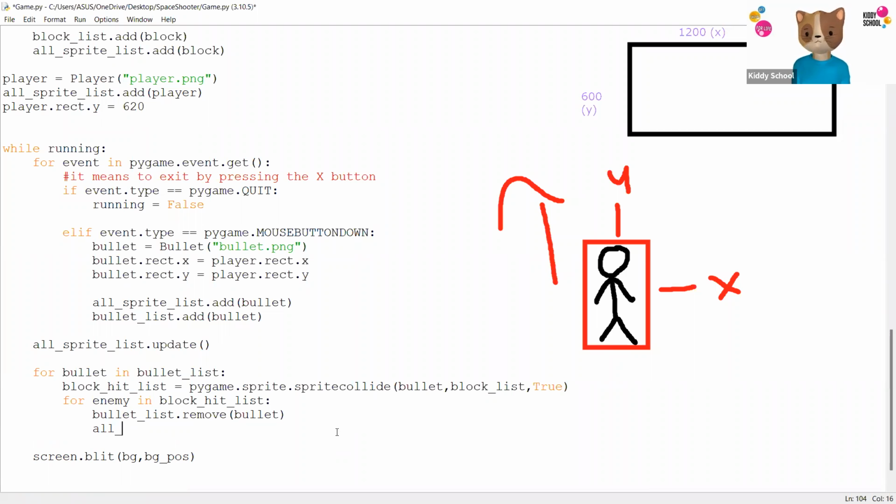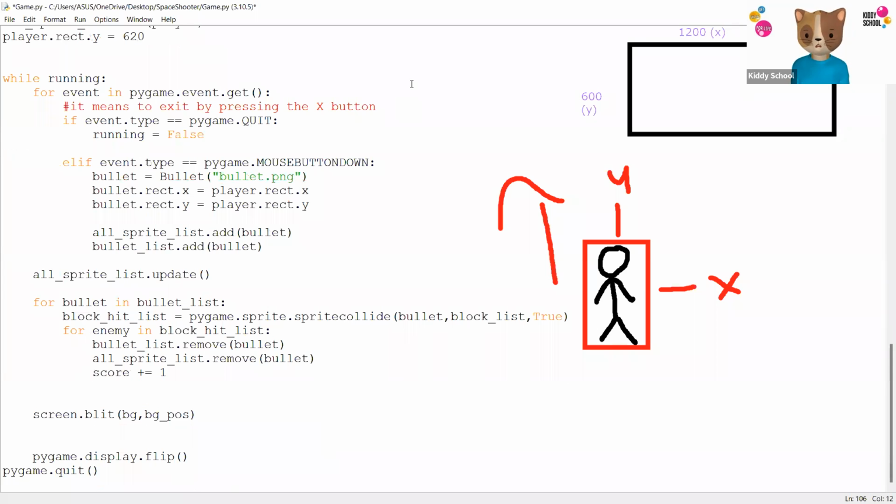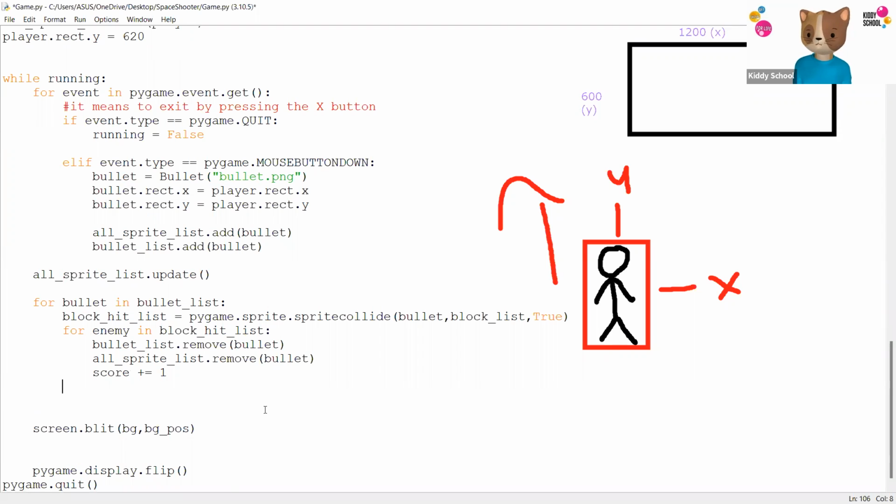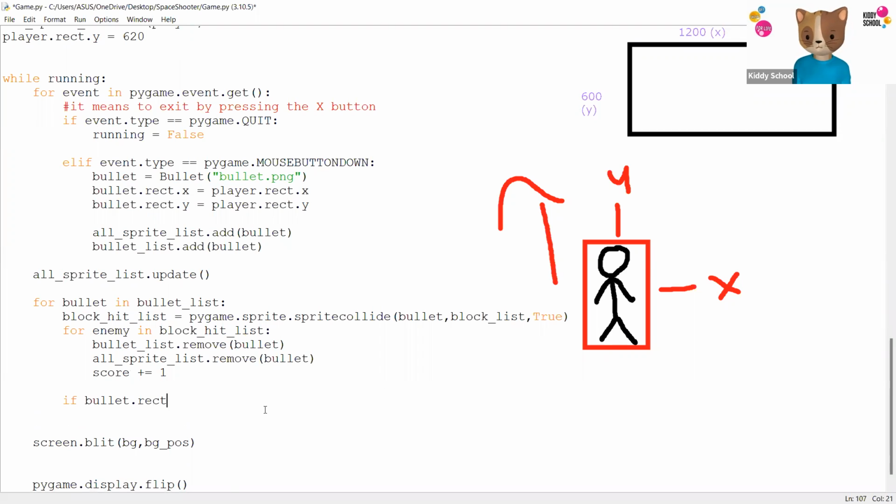So I have for enemy in block hit list. That means each time a bullet hits the enemy, we remove the bullet, and we add that enemy inside this list and remove it from here, which we have already added, and add the score. It's a little bit lengthy code to do. So don't worry if you're not getting it. I'm trying to do it in a very simple way. It's lengthy code because this game is kind of cool. It's a big game, but don't worry about the code. It's really simple to do.